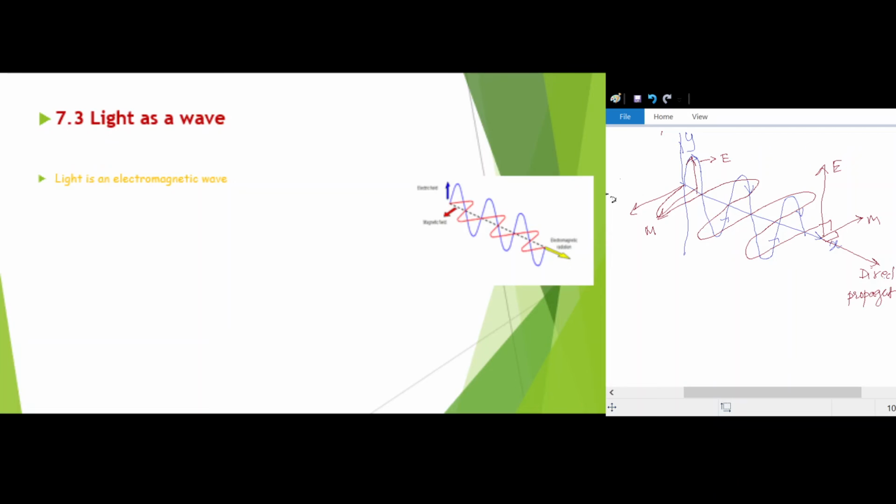Now the next thing we will see is what electromagnetic waves are. These are transverse in nature. Now you can see easily here the crest and trough are formed, and the vibration of the wave is perpendicular to the propagation of light.